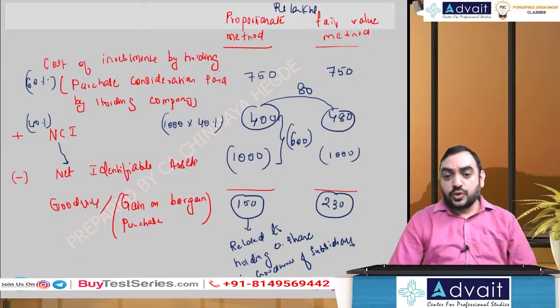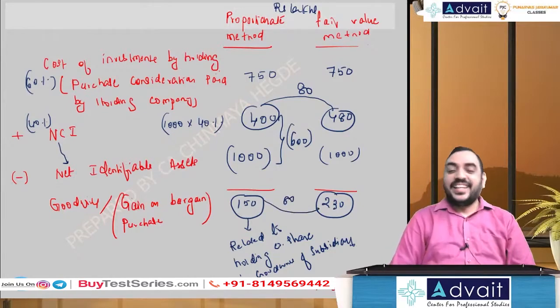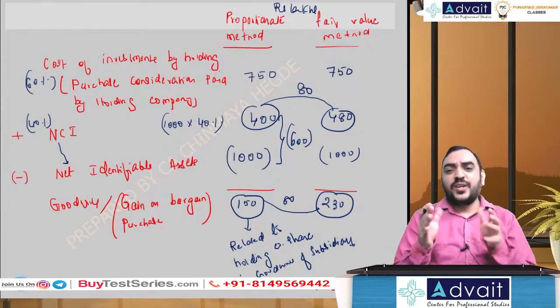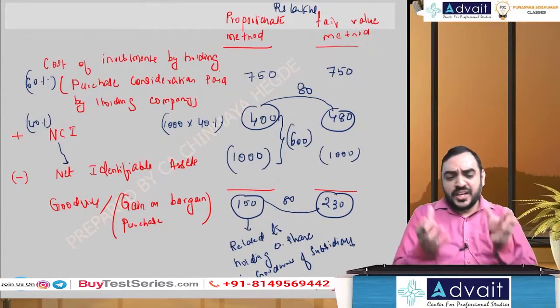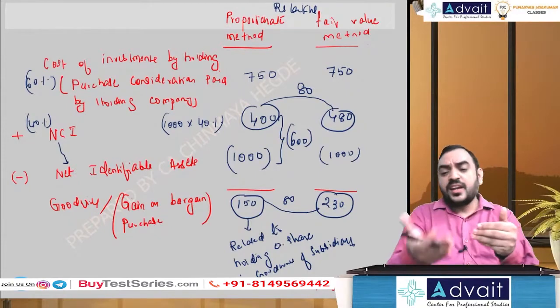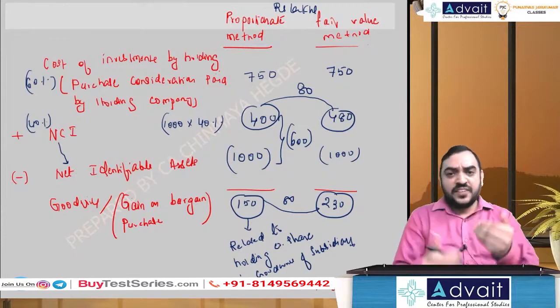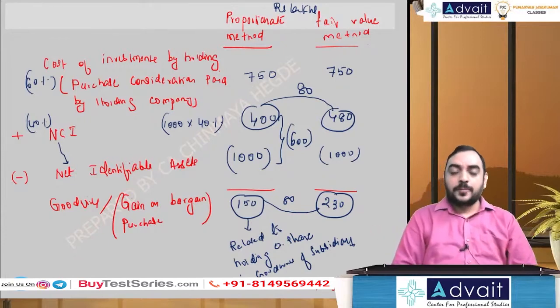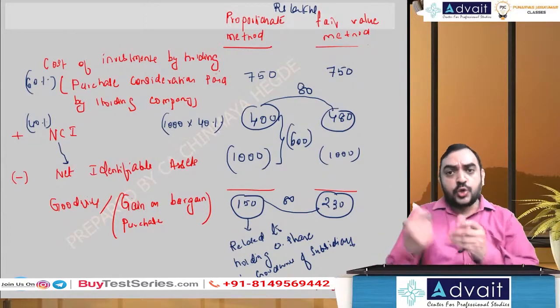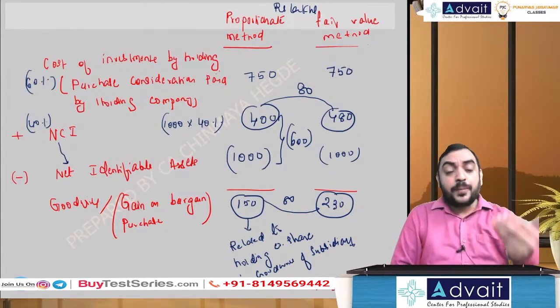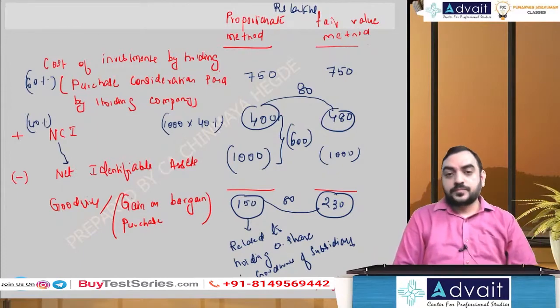And this is also 150 to 230, increased by 80. So effectively, what is goodwill, my dear friends? A difference between what you pay and what I receive. The difference is what we call as goodwill. When I pay more, it is attributable towards goodwill, because in the book value, goodwill will not be there. But when I make a payment, goodwill will be there.